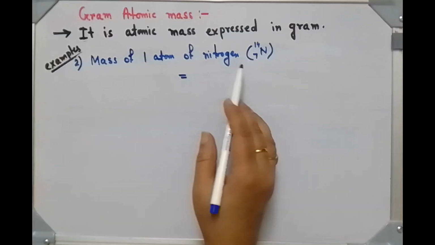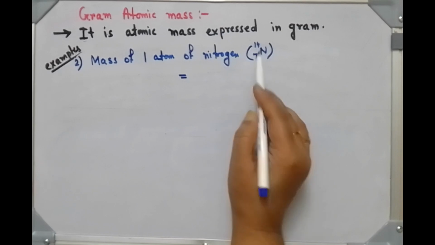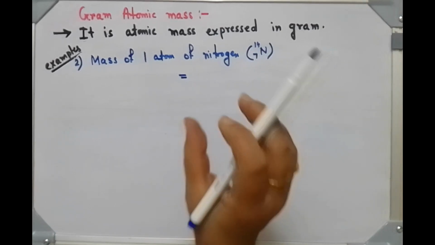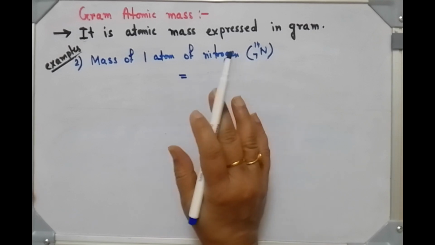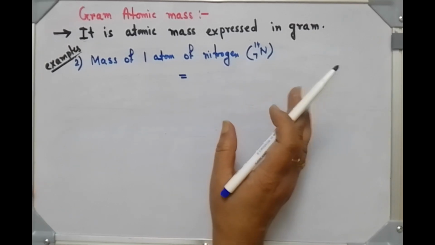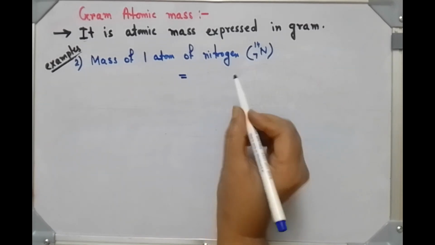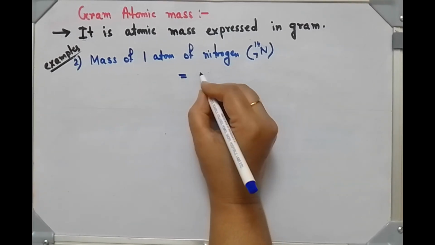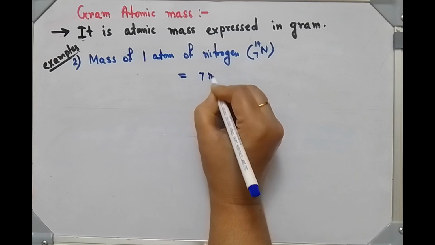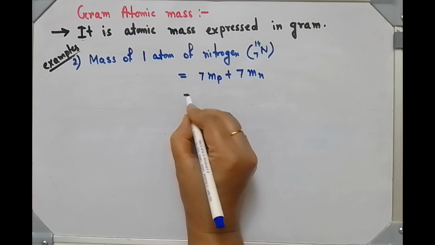Next example, the mass of one atom of nitrogen, this isotope, where this is the atomic number 7 and this is the mass number 14. So in the nucleus 7 protons and 7 neutrons are there. Outside the nucleus 7 electrons are there, but we are neglecting the mass of electrons. So the mass of one atom of nitrogen is equal to 7 into mass of proton plus 7 into mass of neutron.